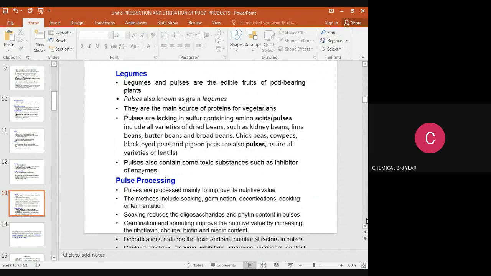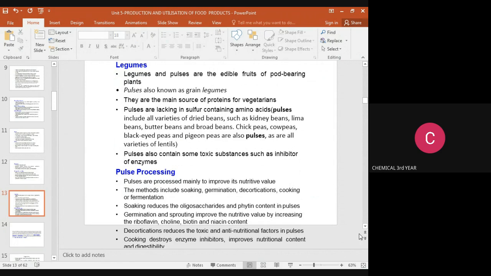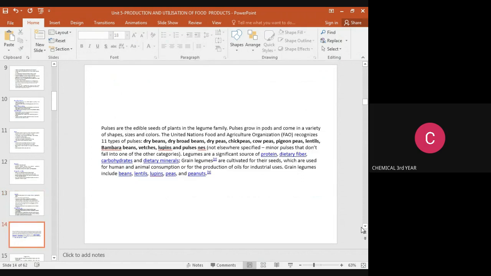Decortication reduces the toxic and anti-nutritional factors in pulses. Cooking destroys enzyme inhibitors and improves nutritional content and digestibility. Pulses are the edible seeds of plants in the legume family. Pulses are grown in pods and come in a variety of shapes, sizes and colors.